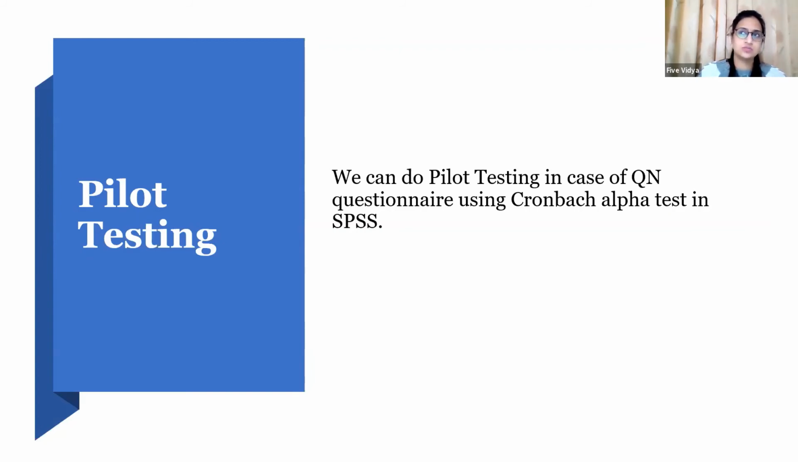Because you are interviewing the person, you know whether the responses are going in a correct direction or not. That is just a manual check which you can do, but there is no specific test for checking the reliability of a qualitative questionnaire. For quantitative, you can use Cronbach Alpha. Now, I am going to show you how you have to run the Cronbach Alpha test in SPSS.